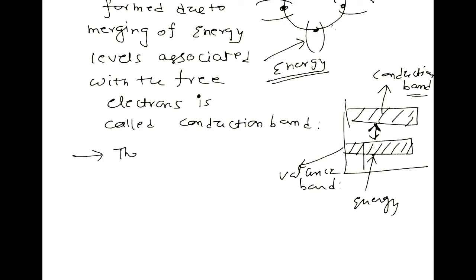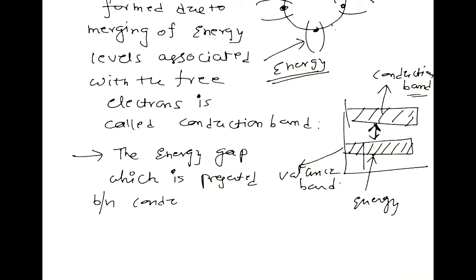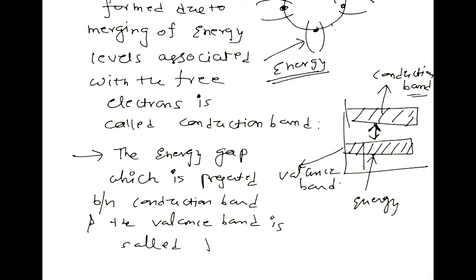So how we can define it: the energy gap which is present between the conduction band and the valence band is called the forbidden band or forbidden gap.